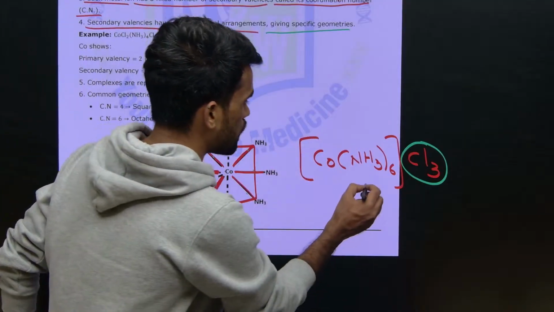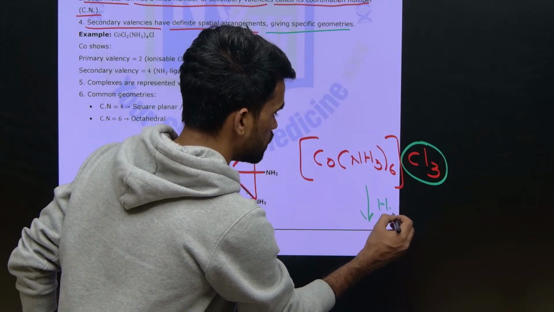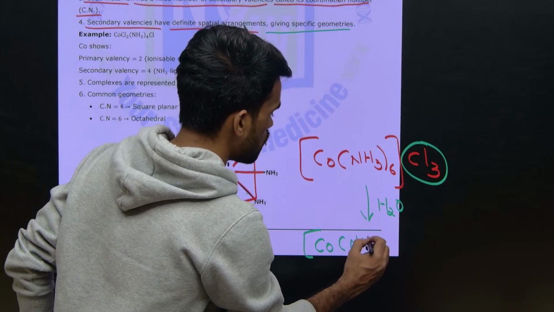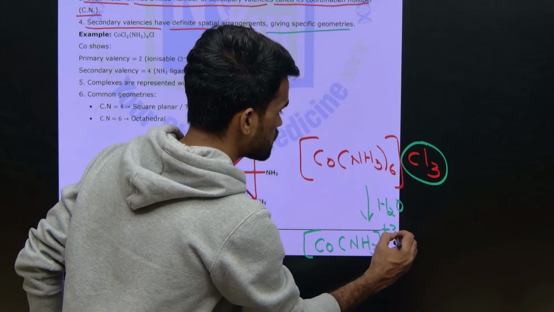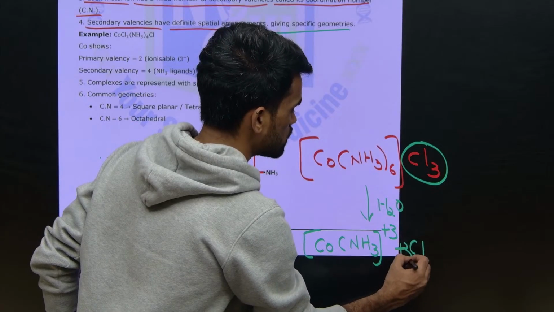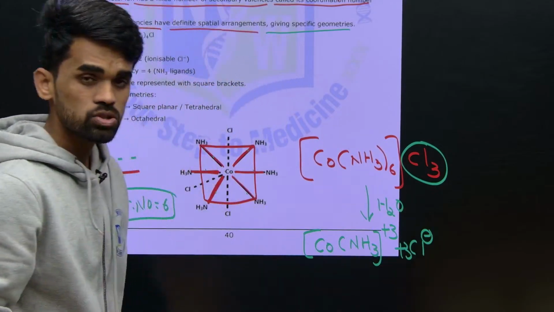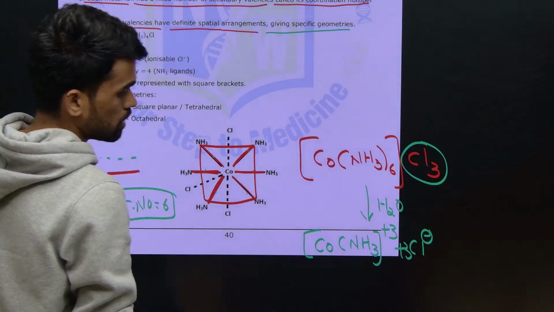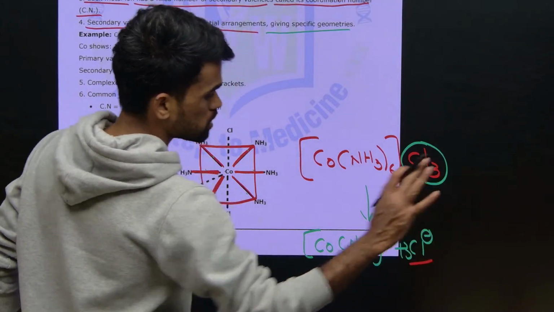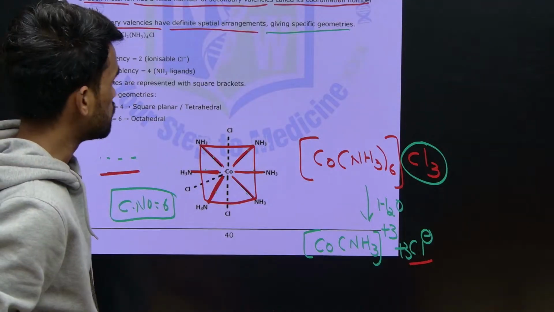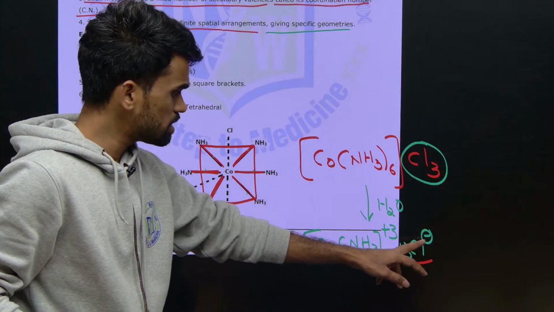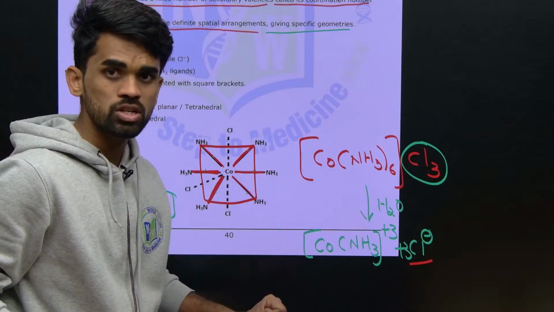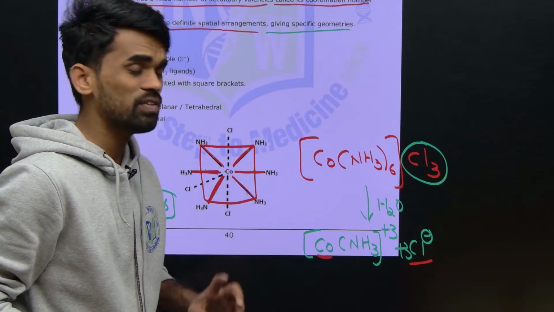Whenever I place this in water, in the aqueous medium, what happens? You are going to get your cobalt hexaammine complex and these 3 chloride ions. So it is getting ionized. When it is ionized, the chloride ions, which are outside the coordination sphere, come out of it. Since cobalt is in the +3 oxidation state, the metal has some positive charge.